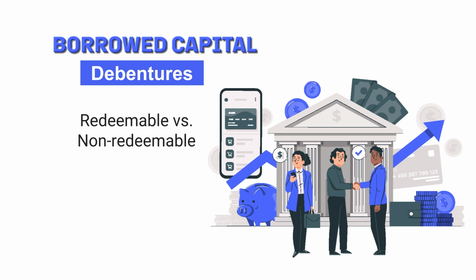Now when a company issues debentures or arranges borrowed capital by going to the capital market, then debentures can be of different types: redeemable versus non-redeemable debentures. Redeemable debentures are the ones which have a fixed maturity period at the end of which debenture holders get back their money, whereas non-redeemable debentures are the ones which don't have any maturity. These are called perpetual debentures. It means these will continue for the lifetime of the company. The day the company is closed down, only then will their money be refunded or repayment be done.